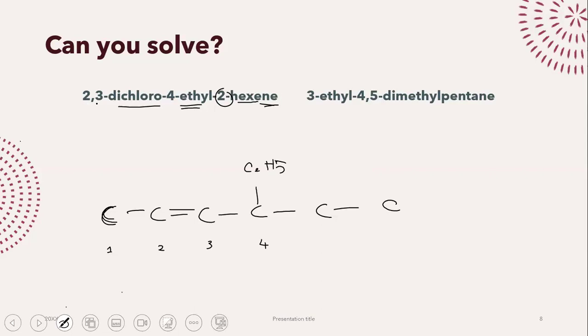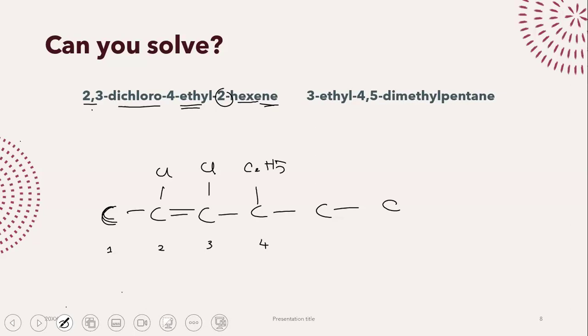To do that, all you're going to do is take a look at the numbering. 1 chlorine atom is on carbon atom number 2. And 1 chlorine atom is on carbon atom number 3. So I will make 1 chlorine over here and 1 chlorine over here, right? We stick to the numbering. The numbering we have decided, we're going to stick to it for the rest of the molecule. We don't change the numbering in the middle of the molecule, okay?